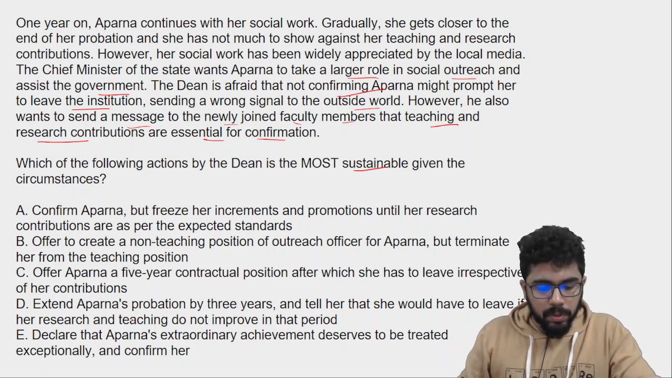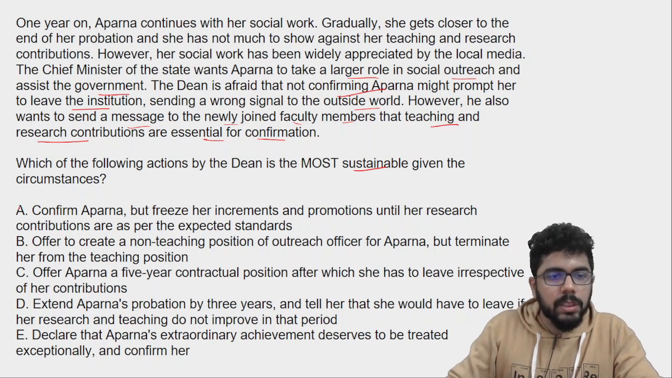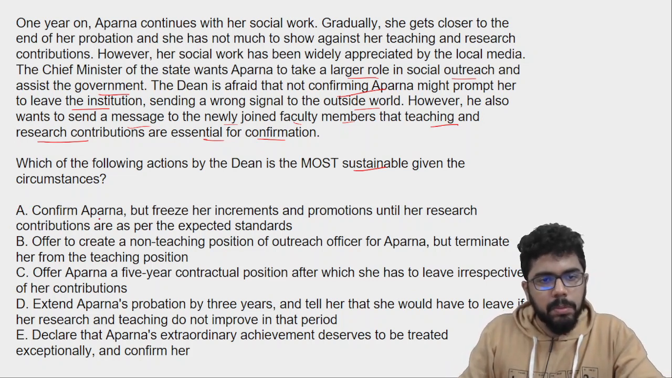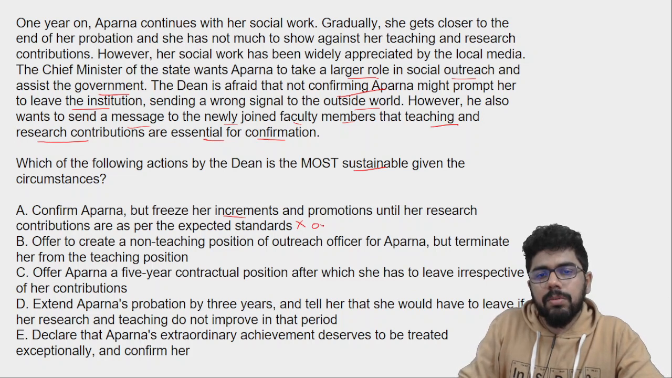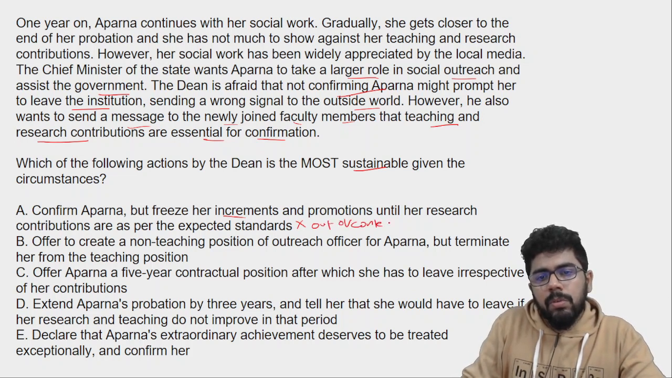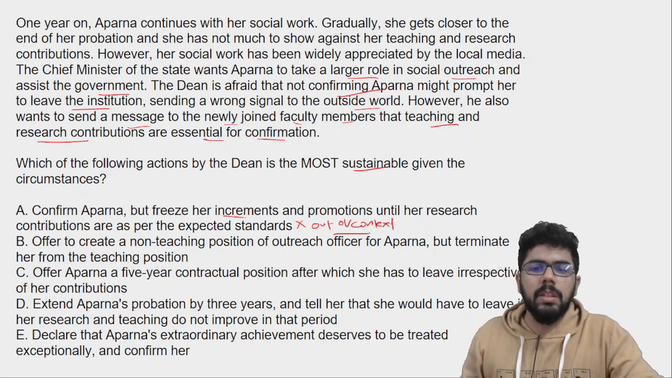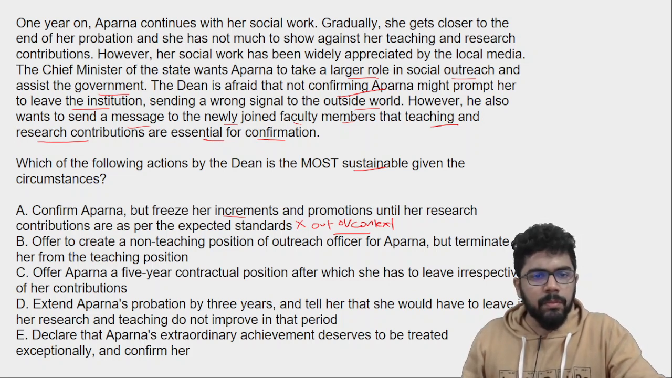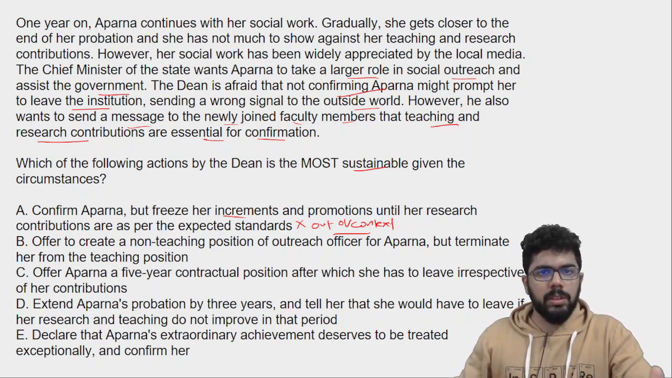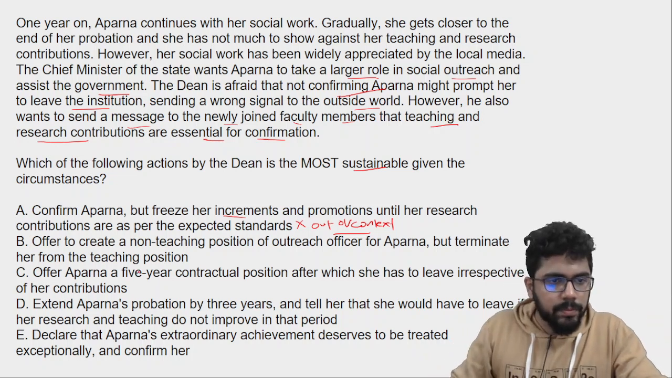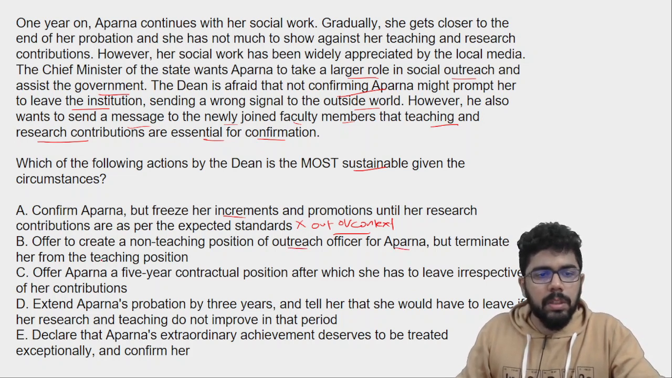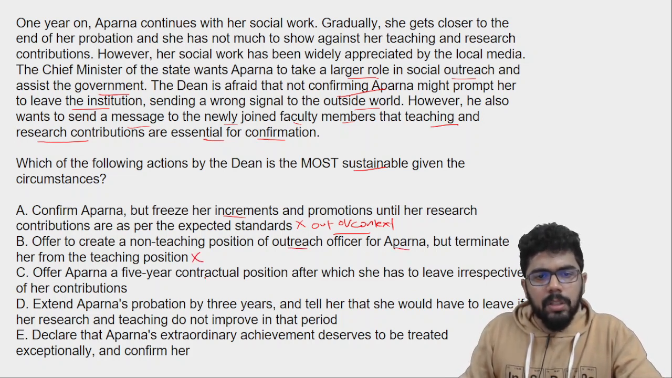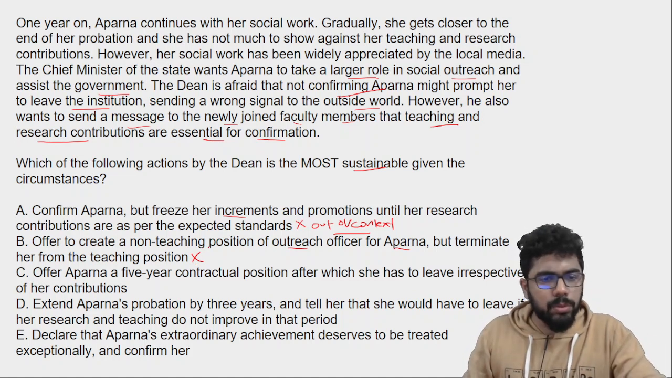So again, you can pause for a while and see what it could be. But let me discuss. Confirm Aparna, but freeze her increments and promotions until her research contributions are as per the expected standards. Now this is a little out of context because nowhere is it mentioned about promotions and increments, and what's the logic of confirming and freezing her increments and promotions? It's not striking any balance here. Offer to create a non-teaching position of outreach officer for Aparna but terminate her from the teaching position. Again, a little too extreme and completely out of scope.